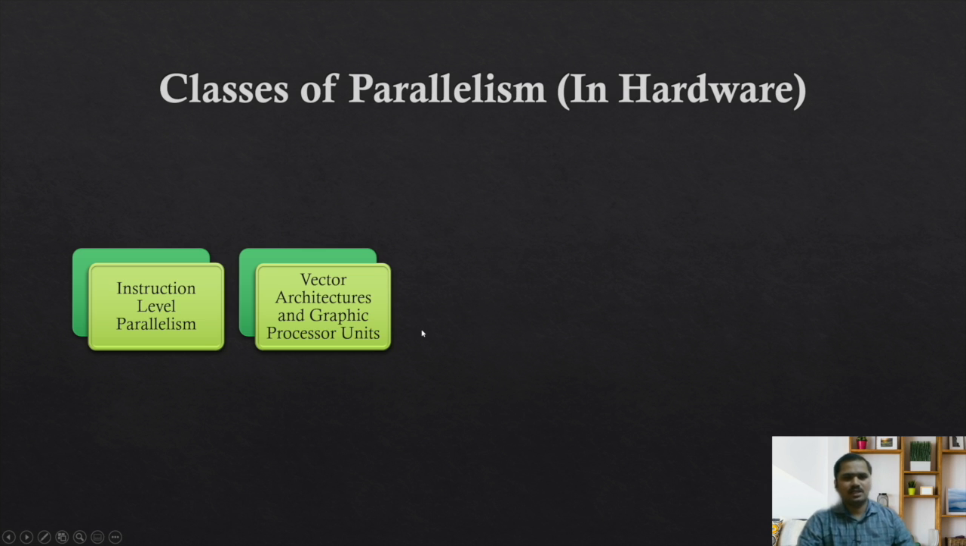Then another set of architectures is vector architectures and graphics processors. Vector architectures implement this instruction level parallelism using something called SIMD. SIMD is nothing but single instruction, multiple data. Whereas in a graphics processor, you need to run multiple threads which run completely in sync. They also utilize a SIMD kind of environment. So what we are going to talk about today is more on vector architectures. We are not going to talk about graphics processor units.